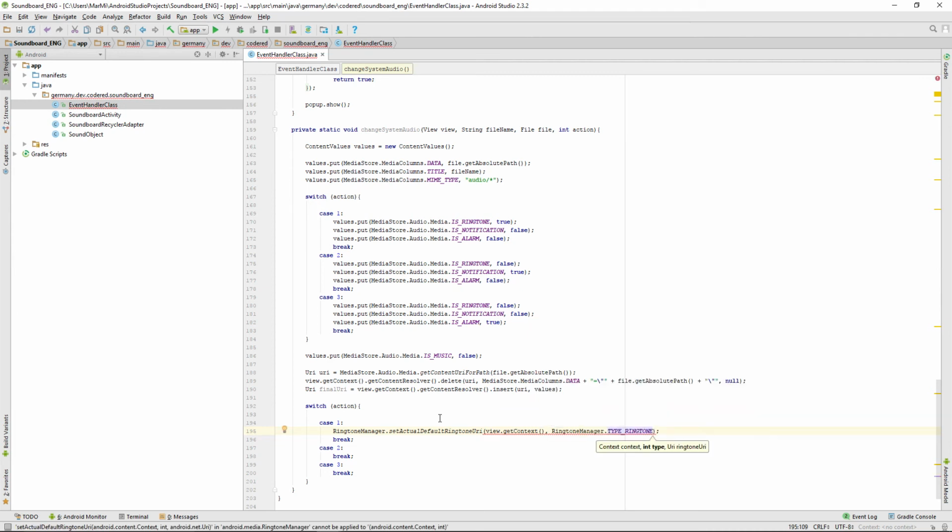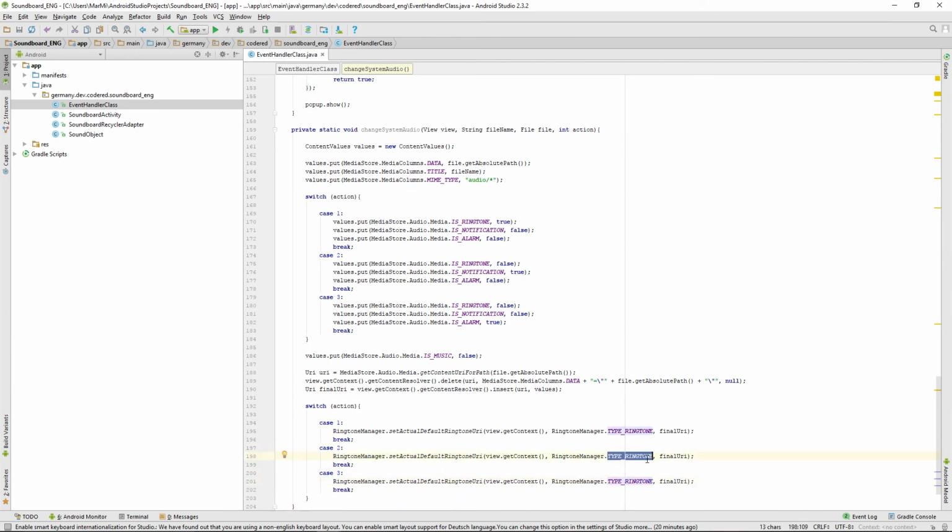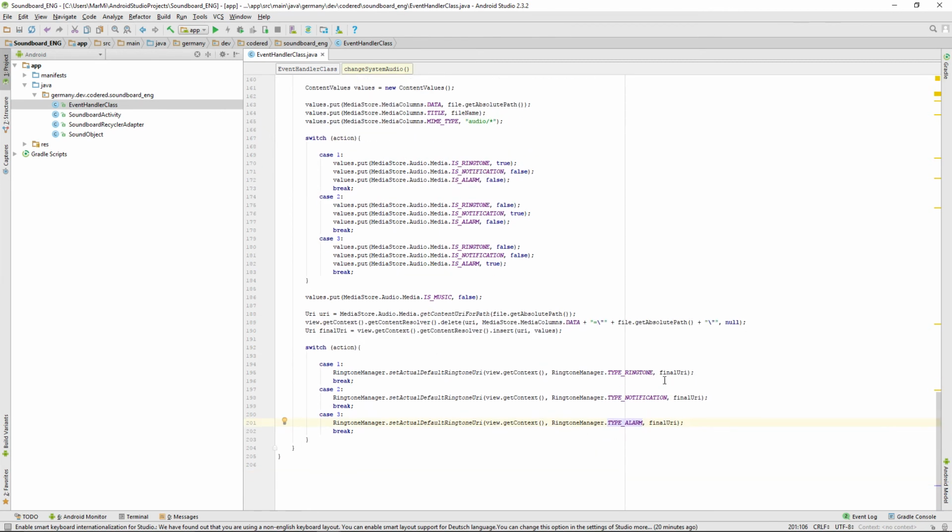For the first case it will be a ringtone, and now the final URI, and just copy and paste that for the next two cases, and then just set another type for case 2 notification, and for case 3 an alarm. So, well, that's it for this function.